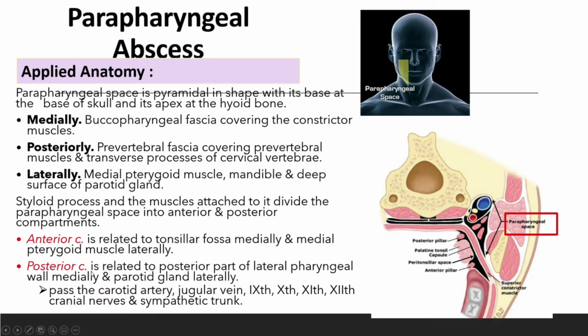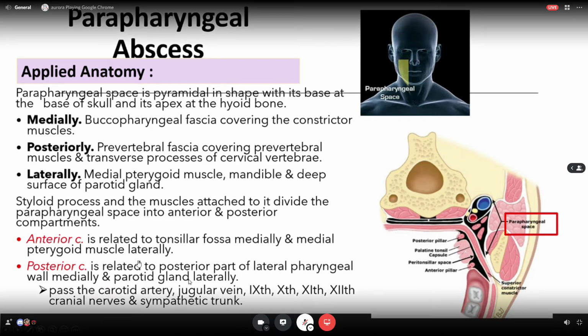Okay, posterior compartment pula related to posterior part of lateral pharyngeal wall and also the parotid gland laterally. Kat situ juga dia ada carotid artery, jugular vein, and then nerve 9 and 10, nerve 11, nerve 12, cranial nerve and sympathetic trunk. Jadi maknanya kalau ada abscess kat situ, dia akan boleh affect this nerve.